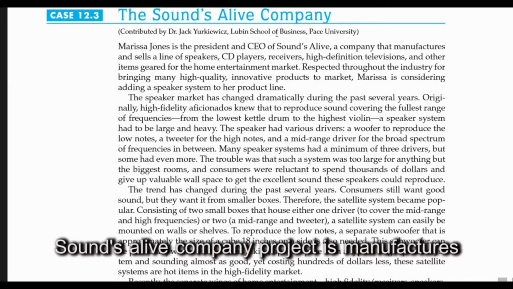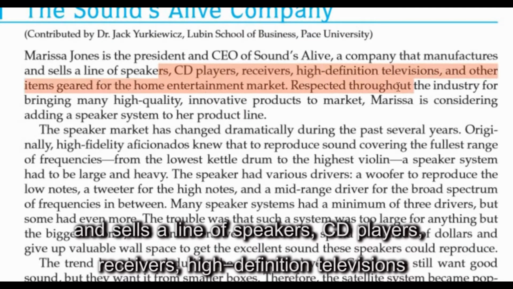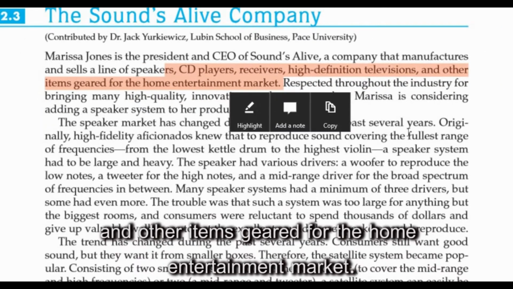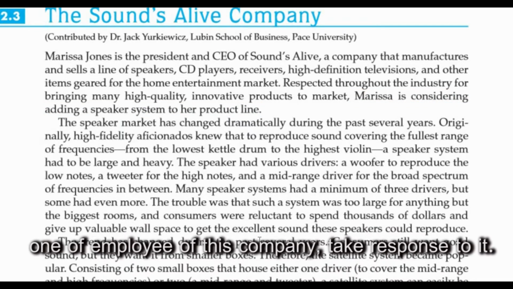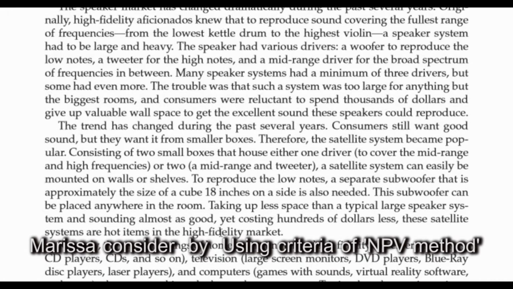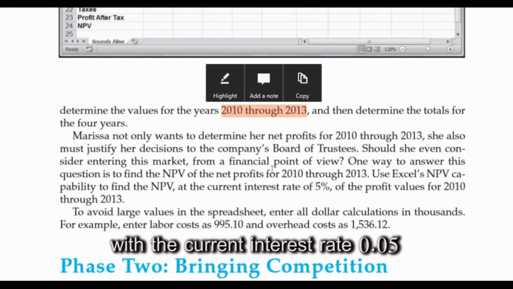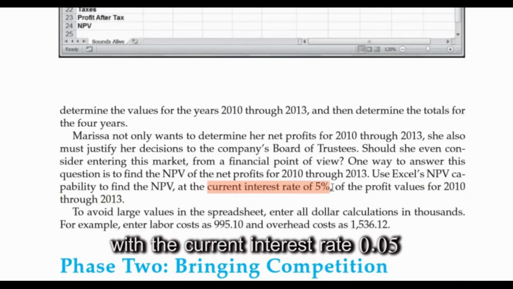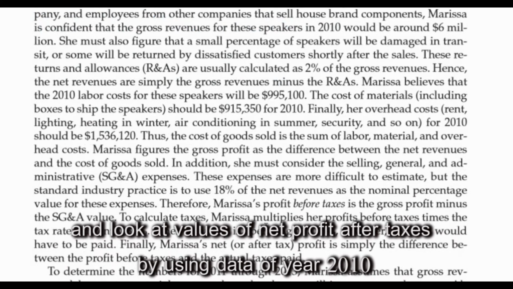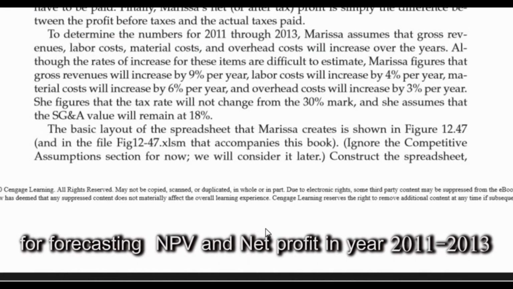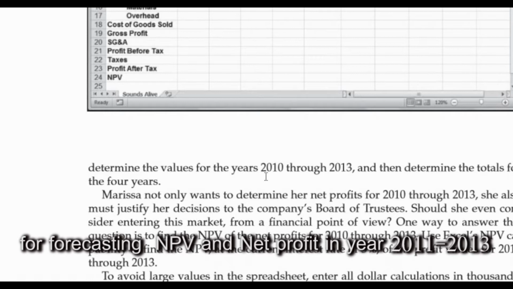The Sounds Alive Company manufactures and sells a line of speakers, CD players, receivers, high-definition televisions, and other items geared for the home entertainment market. The company is considering whether to launch a new product, and Marissa, one of the employees, is responsible for this decision. Marissa considers using the NPV method with the current interest rate of 0.05 and looks at net profit after taxes, using data from year 2010 to forecast NPV and net profit for 2011 to 2013.